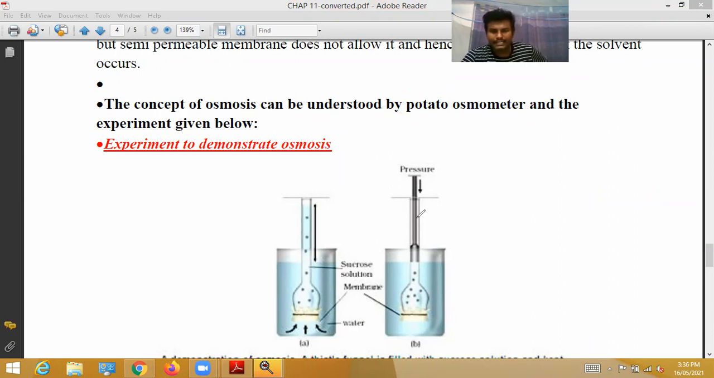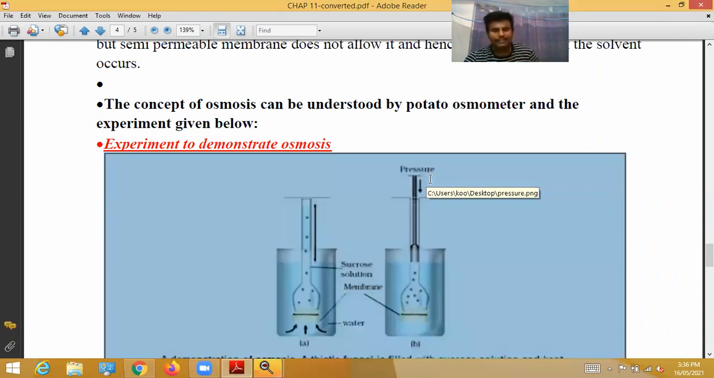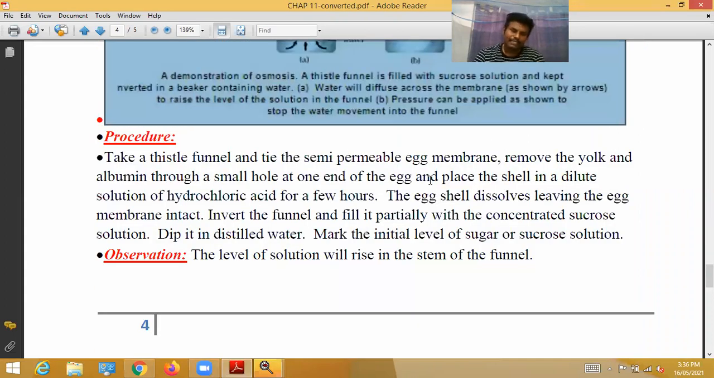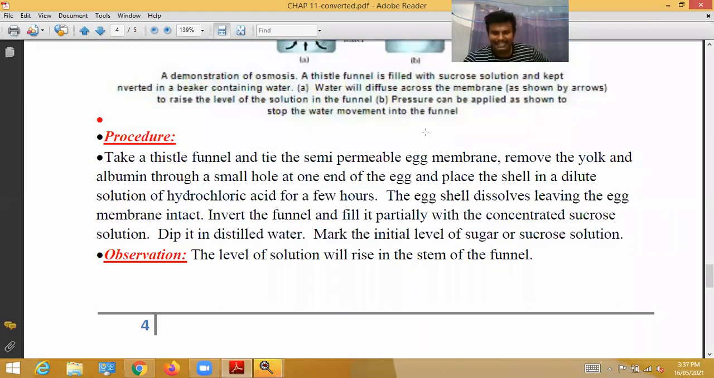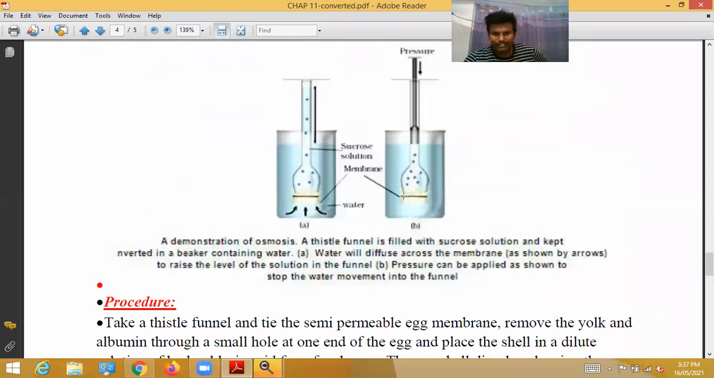Before discussing that, here is one piece of information. Let us see the procedure to perform the potato osmometer experiment. What is that procedure? Take a Kissel funnel and tie the semi-permeable egg membrane. See, in the diagram we have already taken this, it is called a Kissel funnel. In the beakers, two Kissel funnels are fixed. Like this, we have to take two Kissel funnels.